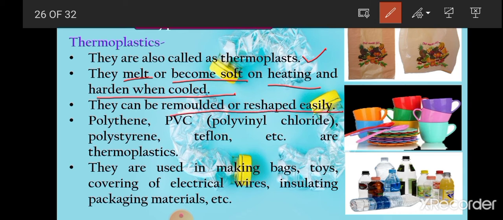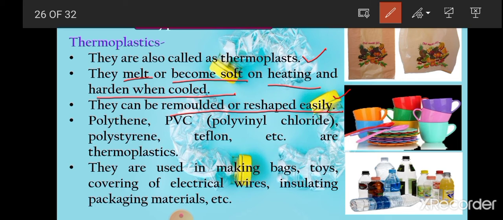At that time they can be given different shapes, and on cooling they again become hard. This property of plastic, where it can be remolded, is called plasticity. So thermoplastics have very good plasticity.